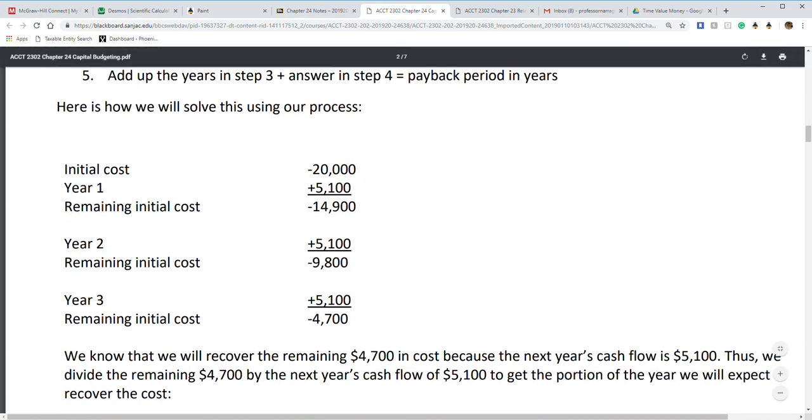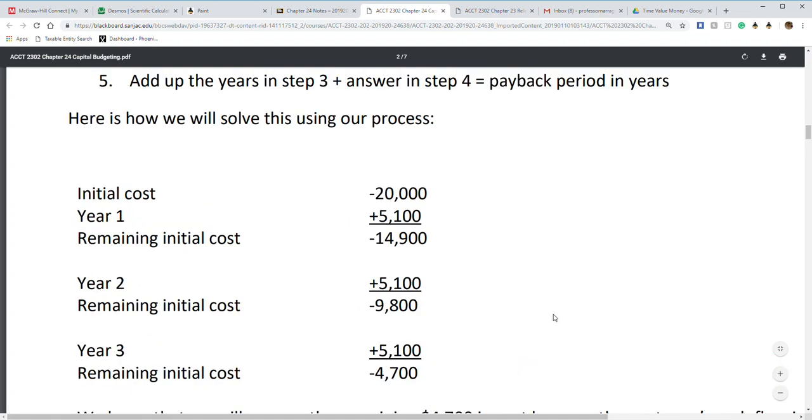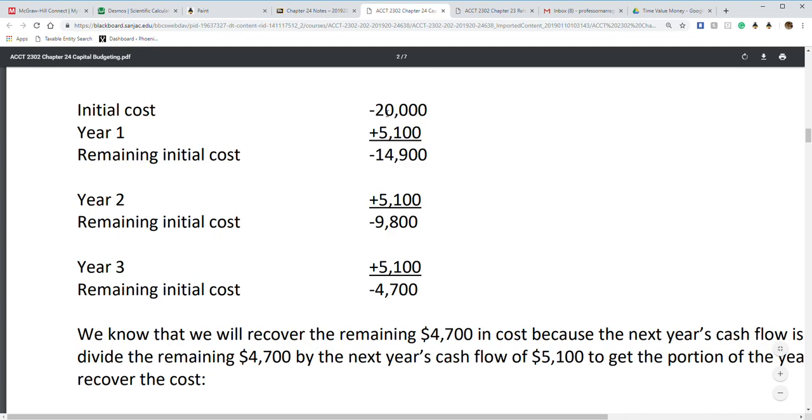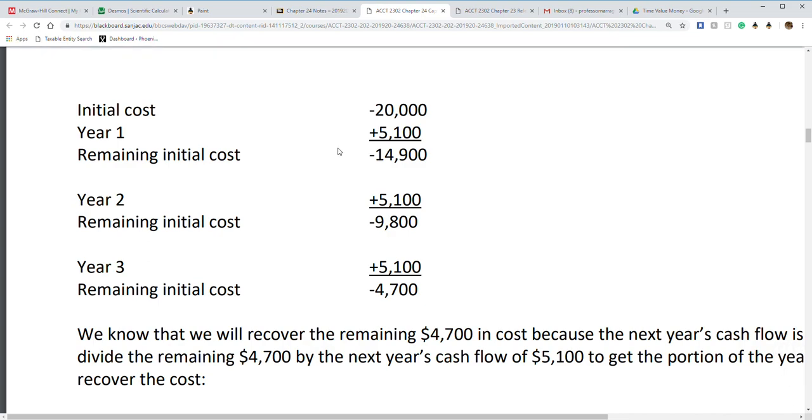Of course, we're going to show you how this goes. In fact, I'll zoom in even more so you can see. Boom. So, here it goes. In our example, our initial cost of the machine was $20,000 as a negative. Our cash flow per year is $5,100. So, with that being said, take negative 20,000, add a positive 5,100, and we're still with a negative 14,900. Okay, repeat the process.